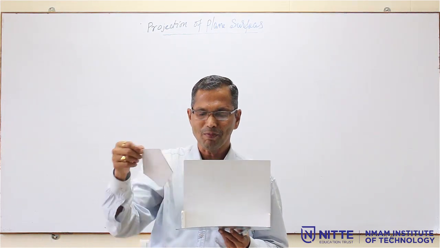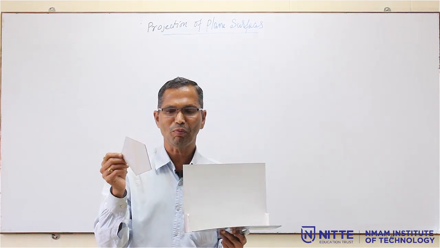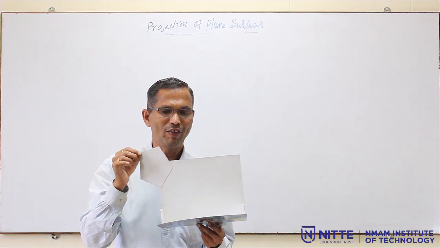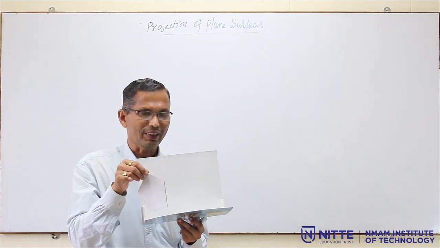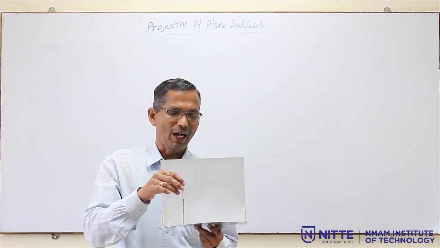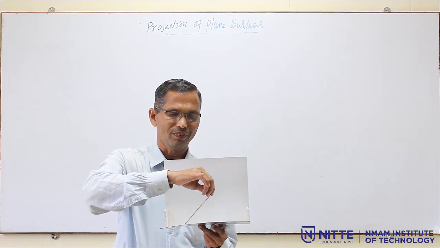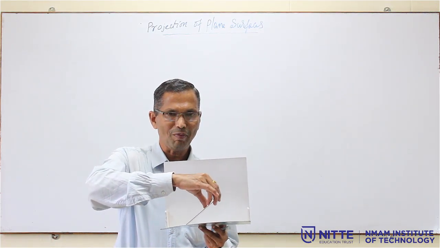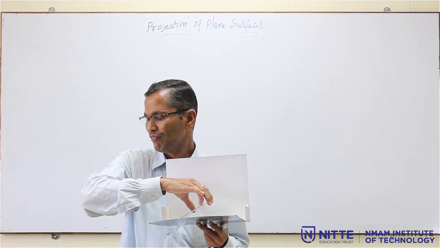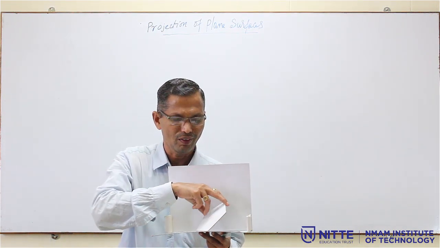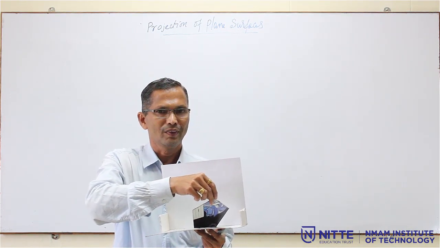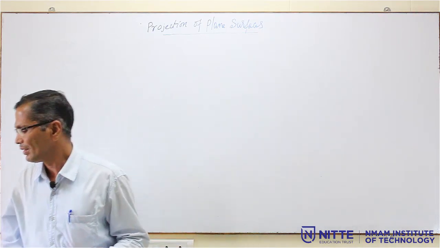Now, I will take one example. A pentagonal lamina of 50 mm side is resting on HP with one of its edges. The surface of the lamina is inclined to HP at some angle, 30 degrees. The edge on which the lamina rests is inclined to VP at an angle of 45 degrees, like this or like this. Then what is the procedure for this? So, we will take one simple example.